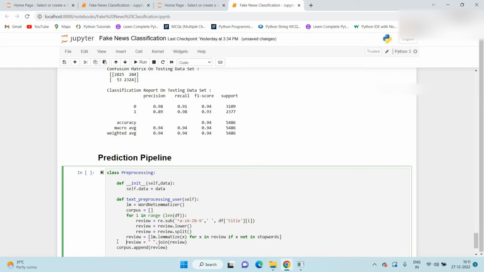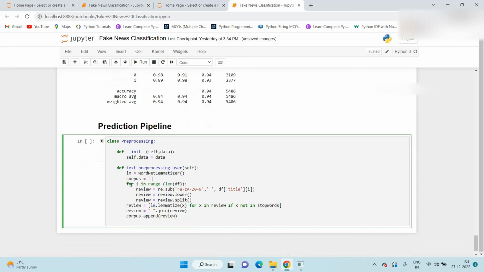Here we only need to change some of the code. Initially we worked on the complete data set, so we mentioned for i in range of length of data frame. But now we work on only the user data, the user inputs.